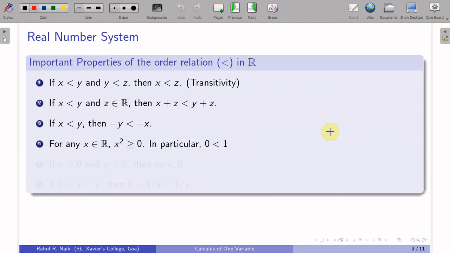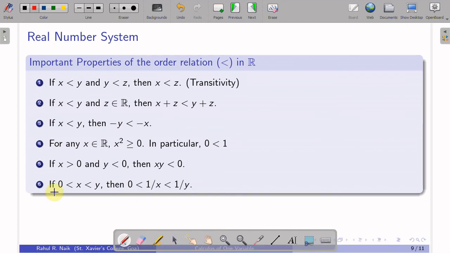For any x in R, x square is always non-negative, greater than or equal to 0, and in particular 0 is less than 1. Why? Because 1 square is equal to 1, so it is greater than or equal to 0, but since it is not equal to 0, we say that it is strictly greater than 0. If x is greater than 0 and y is less than 0, then the product is negative.